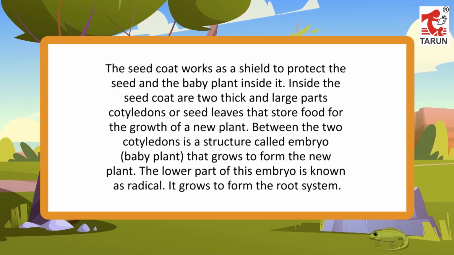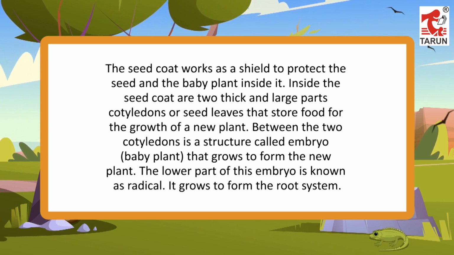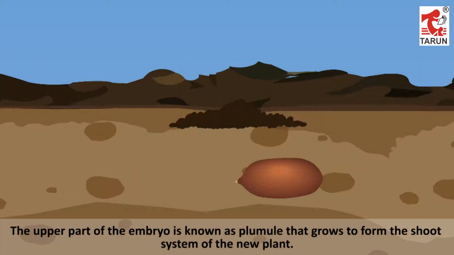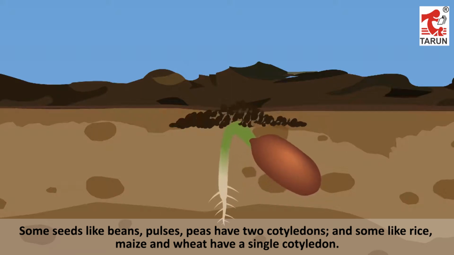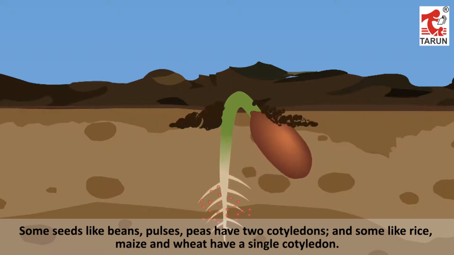Inside the seed coat are two thick and large parts, cotyledons or seed leaves, that store food for the growth of a new plant. Between the two cotyledons is a structure called embryo, the baby plant, that grows to form the new plant. The lower part of this embryo is known as radicle. It grows to form the root system. The upper part of the embryo is known as plumule that grows to form the shoot system of the new plant.